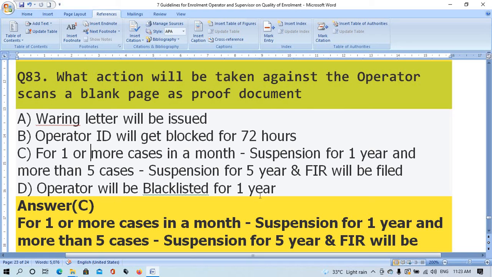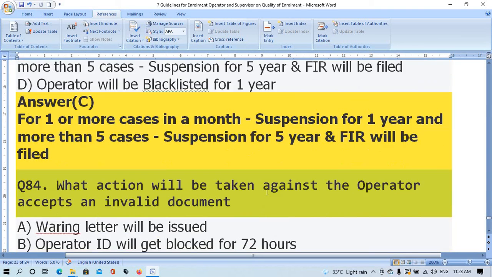The right answer is option C, 1 or more cases in a month suspension for 1 year and more than 5 cases suspension for 5 years and FIR will be filed.